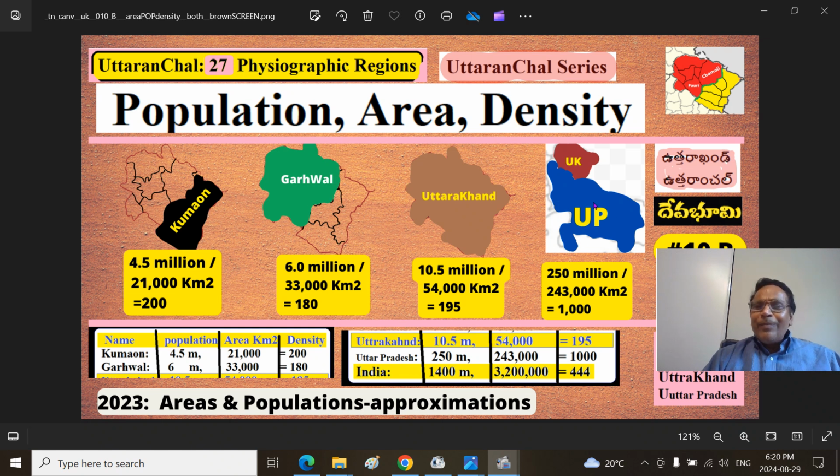After bifurcation, UP has an area, you remember, 245,000 square kilometers. That means 0.243 million square kilometers. There are 250 million people, and you divide that by 0.243 million, you get about 1000. So there are more than 1000 people per square kilometer in Uttar Pradesh, assuming you have uniformly